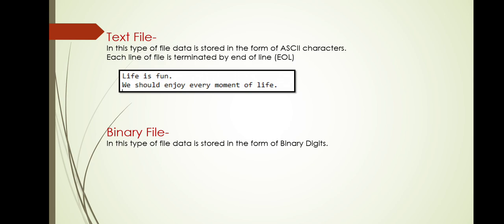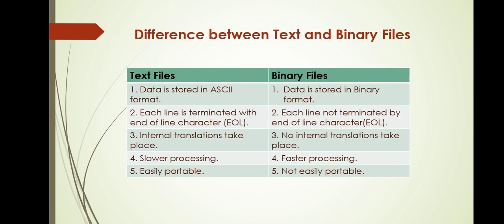A binary file, however, contains the data in the form of binary digits. And what are the binary digits? 0 and 1. Now when we talk about the differences between the text and binary file, this is very important because everybody has to understand the difference between the two types of files. The first and foremost difference is that a text file contains the data in ASCII characters, whereas a binary file contains the data in the form of binary digits.